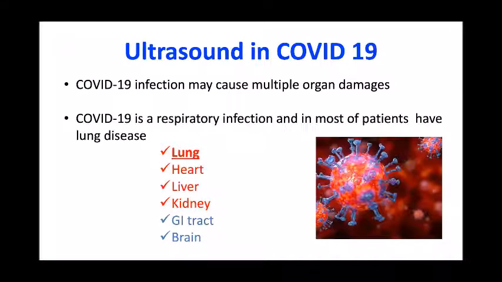COVID-19 is a disease which affects multiple organ systems, and among these, the lung, heart, liver, kidney, GI, brain, everything is affected. But at the point of care level, we can definitely do some evaluation. However, it's basically a respiratory disease, and the lung is the most important organ affected. So mostly in this webinar, we'll discuss how to do a lung ultrasound at the point of care, which will give you management guidelines and diagnosis and monitoring guidelines for managing a patient with COVID-19.